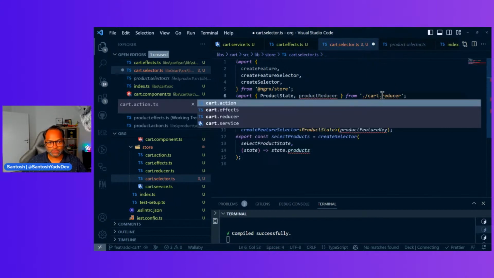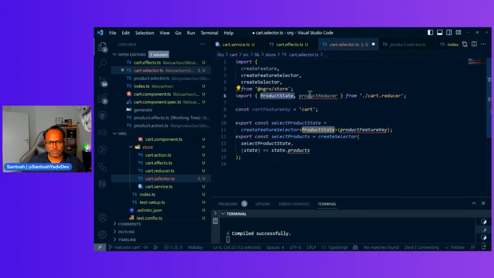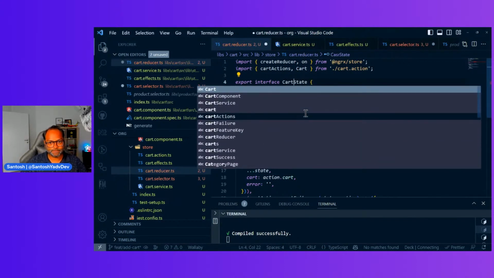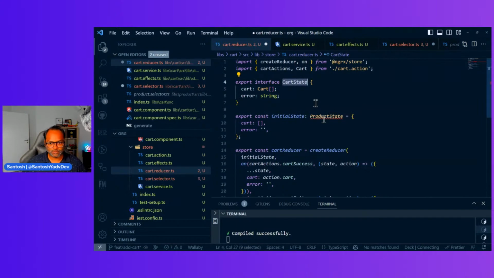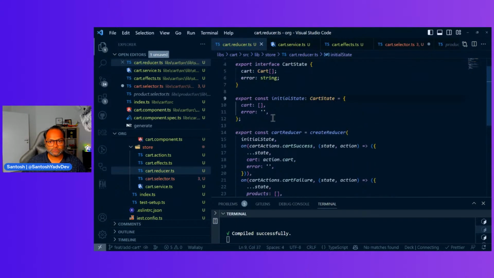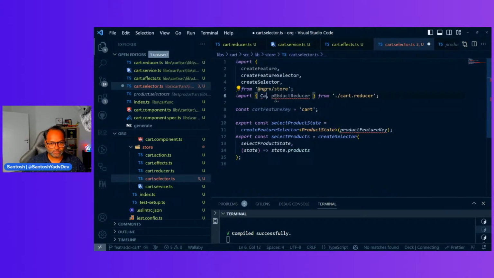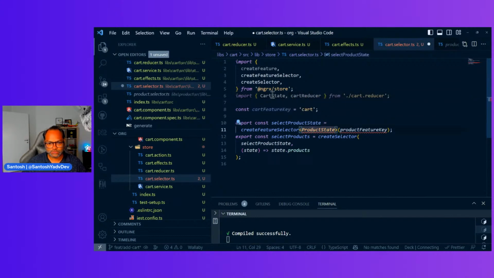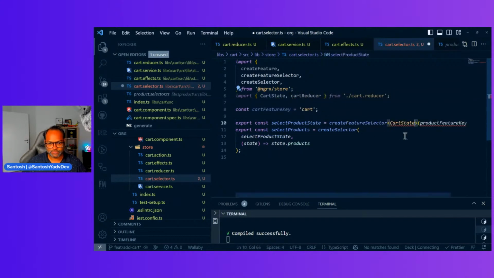Now we need cart reducer, and we still have product state. Let's change this to cart state, and we can change this to cart state and cart reducer. Change here, create feature selector, and use cart feature key.